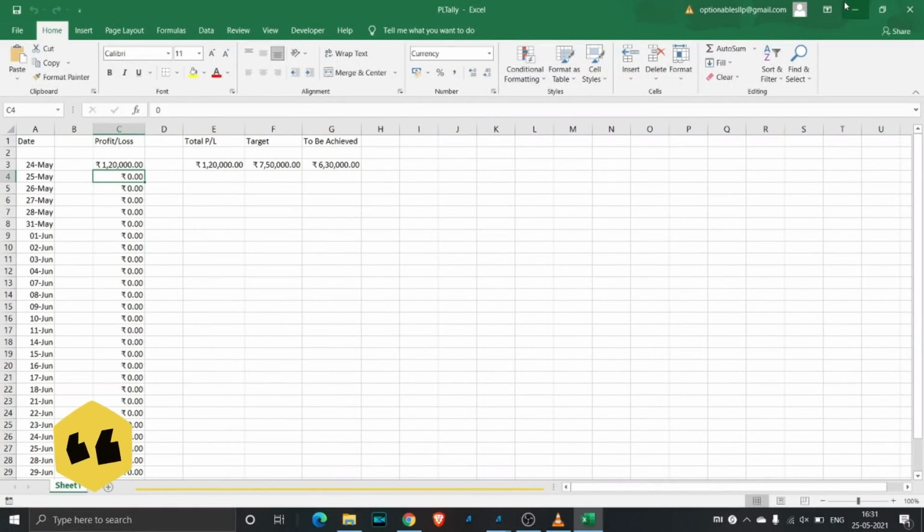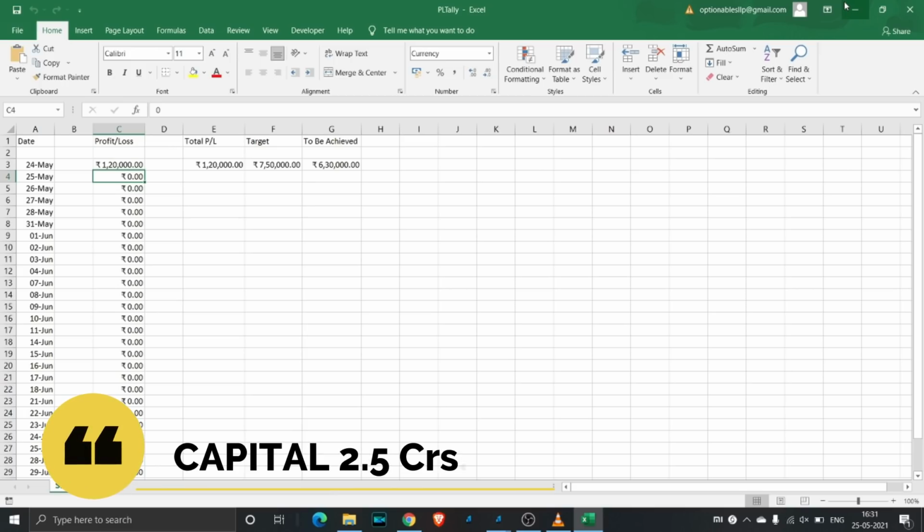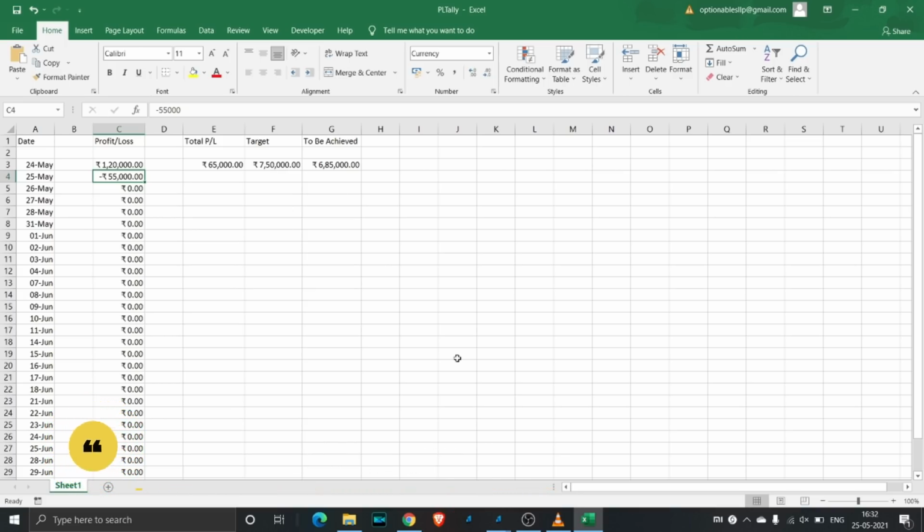So today we have a loss of around 50,000. I'll include the brokerage also, and we'll straight away start with entering it in the Excel sheet. So minus 55,000. 5,000 I have included for brokerage and other charges. You can see that yesterday we had 120, today we have a 55,000 loss, and that's the reason I told you it won't be that easy to achieve 3%, because you are going to have days when you have losses as well as profits.